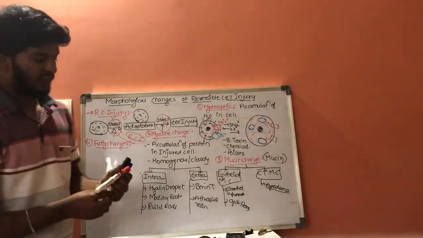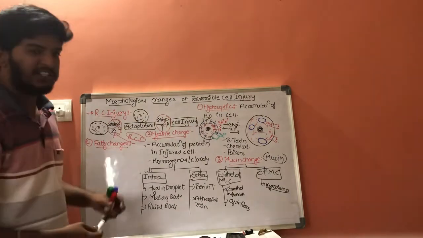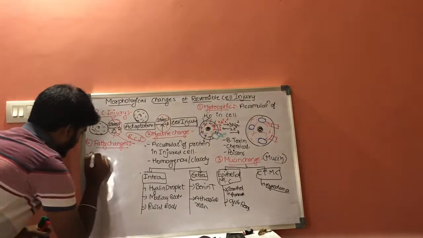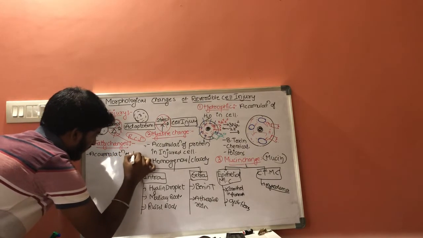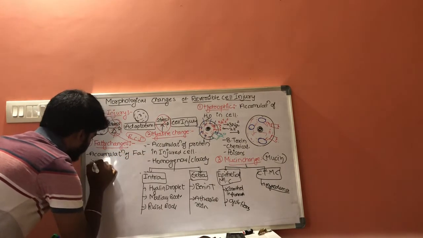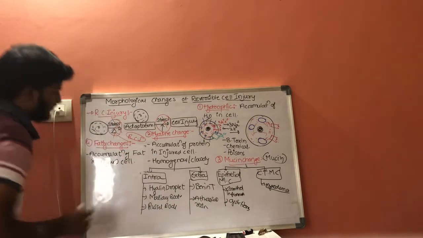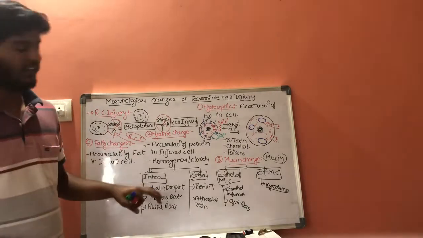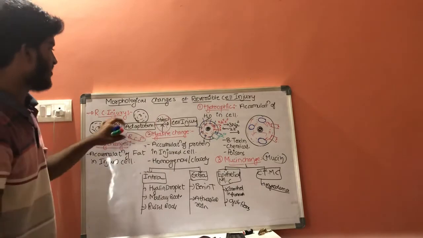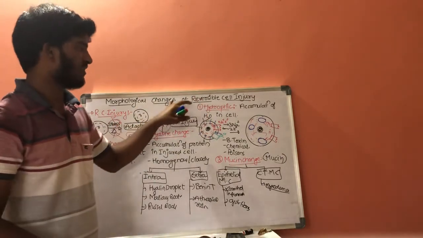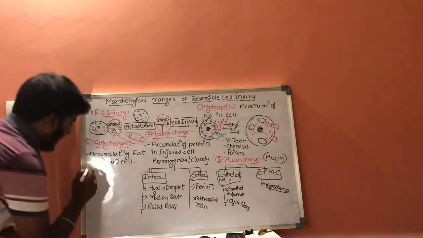What are fatty changes? Accumulation of fat in the injured cell is fatty changes. Accumulation of fat is fatty changes in the injured cell. These are morphological changes which take place in reversible cell injury, and it includes fatty liver.